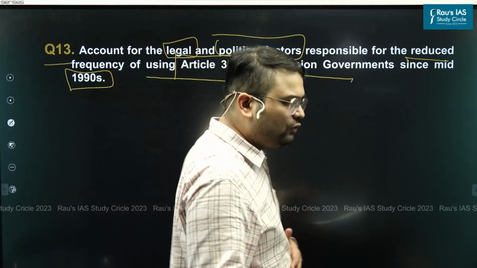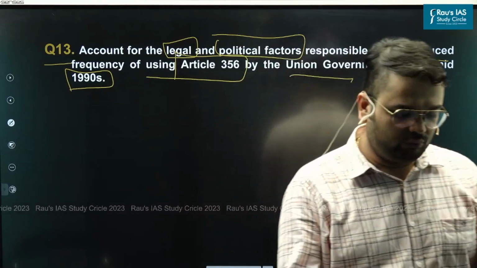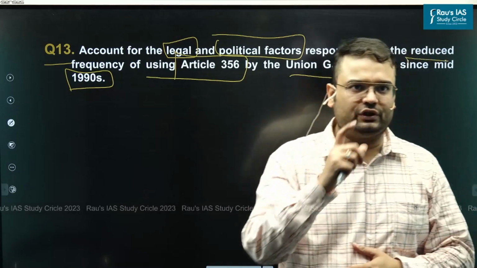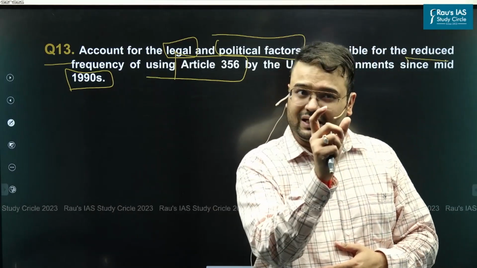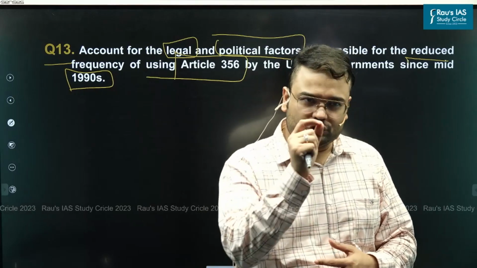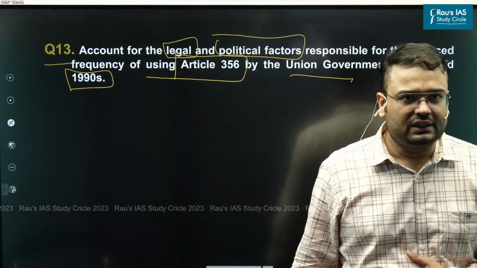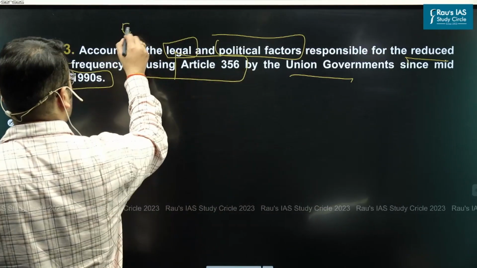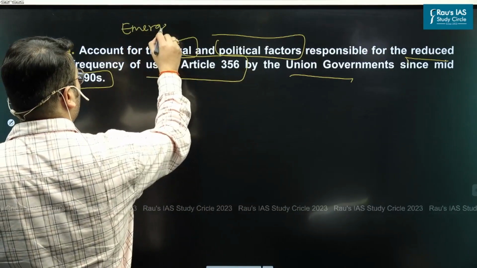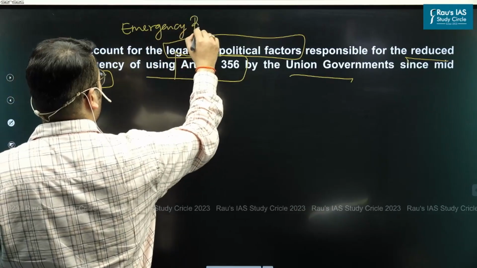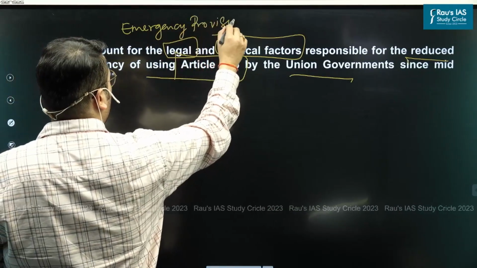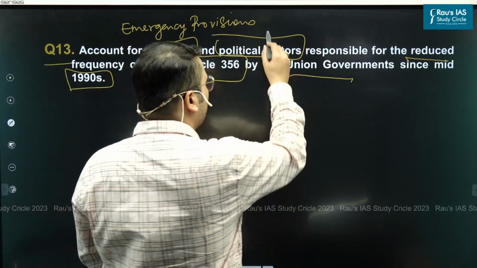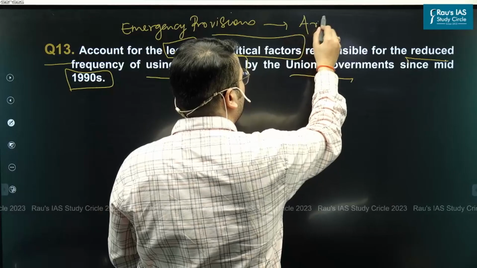One of the things that I always suggest my students with respect to how exactly you're supposed to approach the question is to make it simple for yourself so that you're able to understand the exact demand of the question and then focus on meeting that exact demand. What exactly is the question about? This question is about emergency provisions. With respect to emergency provisions, it is talking about Article 356, which is, we know, President's Rule.